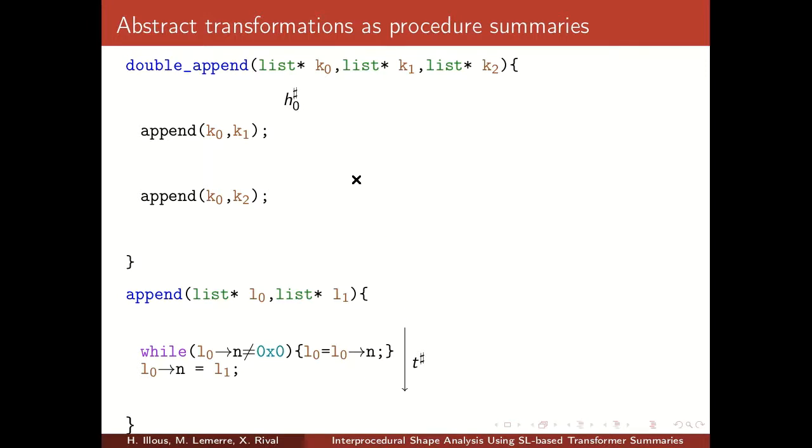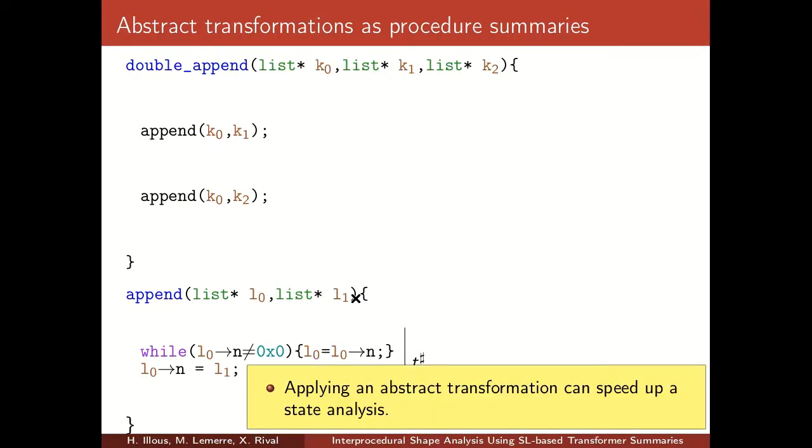Now, by applying this abstract transformation to the state which is before the call to append, we can get the state which is after the call to append. And we can do this several times without having to reanalyze the body of append. Thus, applying an abstract transformation can considerably speed up a state analysis.